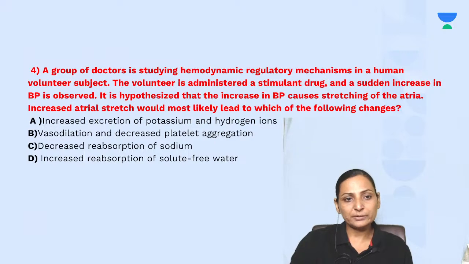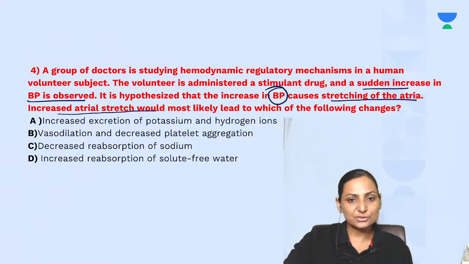A group of doctors is studying hemodynamic regulatory mechanisms in a human volunteer. The volunteer is administered a stimulant drug and a sudden increase in the blood pressure is observed. So as the drug is administered, there is a rise in the blood pressure. It is hypothesized that increase in the blood pressure causes stretching of the atria.